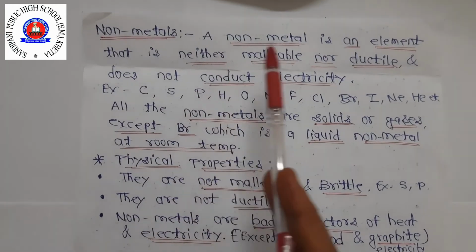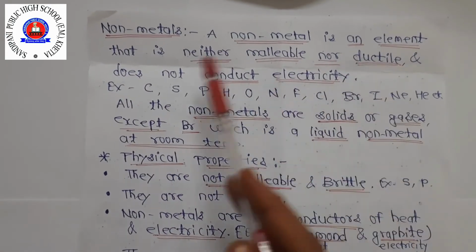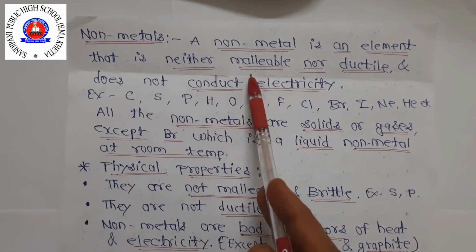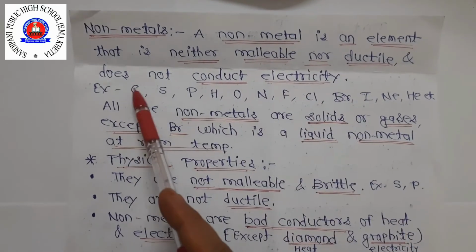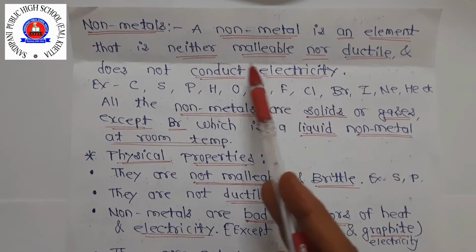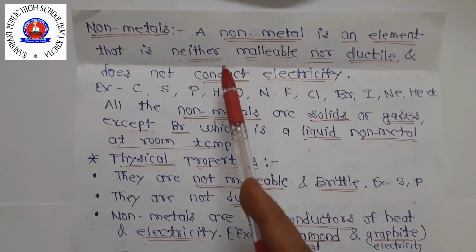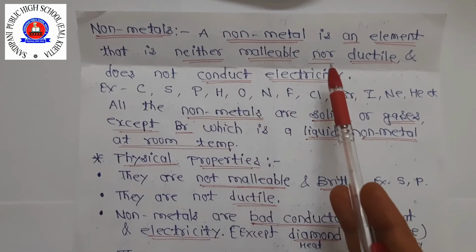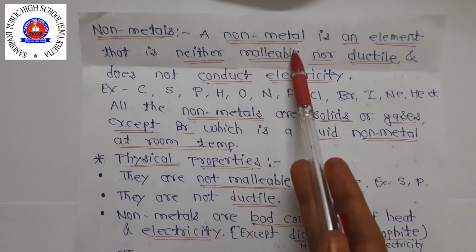Non-metals. A non-metal is an element that is neither malleable nor ductile and does not conduct electricity. Those materials which do not conduct electricity, and are neither malleable nor ductile, are considered non-metals.